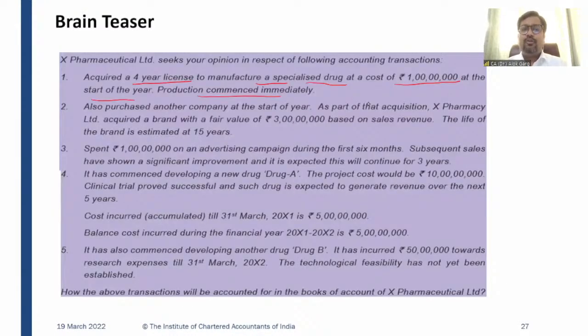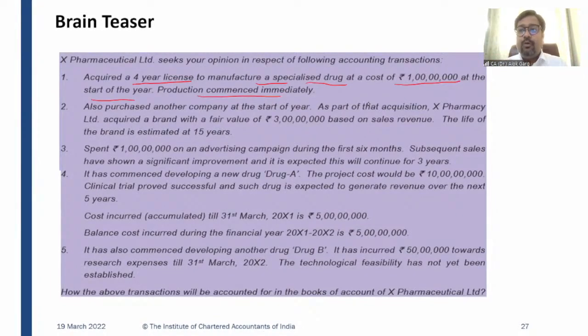Second, it also purchased another company at start of the year. So first we were talking about license. Now it is talking about a company acquisition. As part of that acquisition, X Pharmaceutical Limited acquired a brand with a fair value of 300 lakhs based on the sales revenue. The life of the brand is estimated at 15 years.